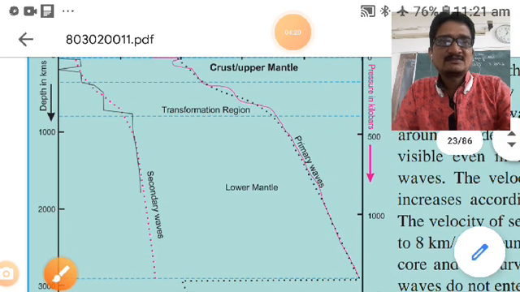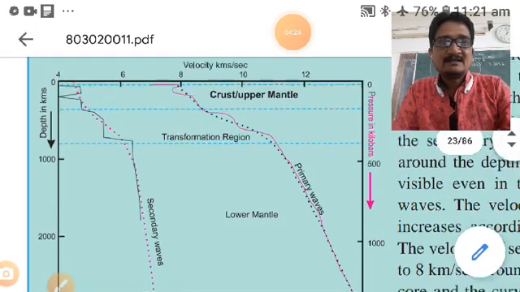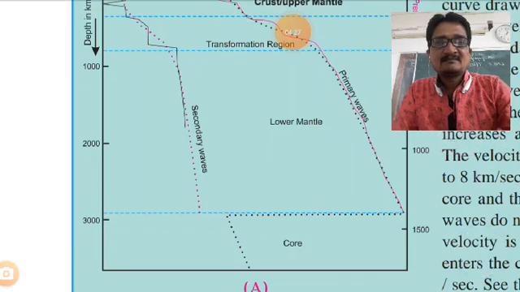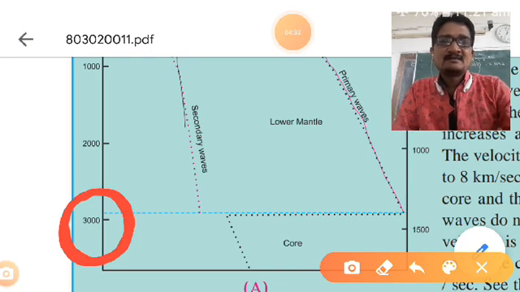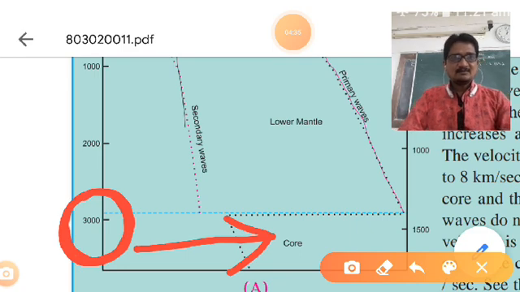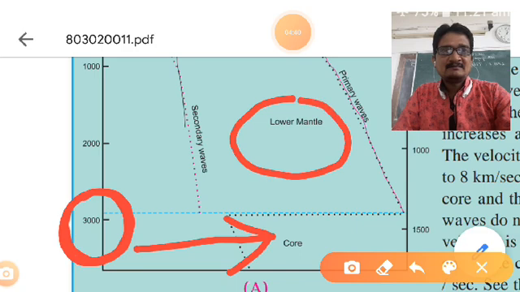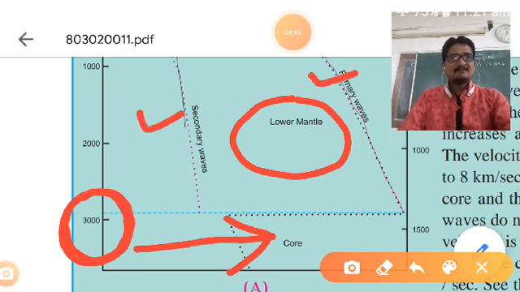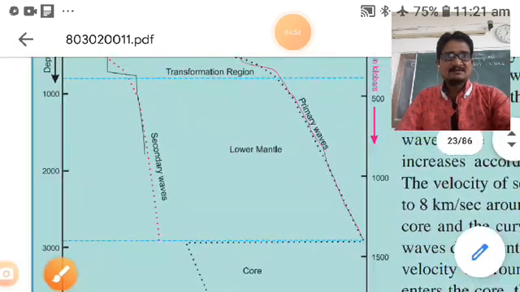Pressure in kilobar, then 500, 1000 and 1500, and that is kilometers, 3000 kilometers, the depth of the core, it has given. This is lower mantle, secondary wave and primary wave. So that particular observation has been given in this diagram.